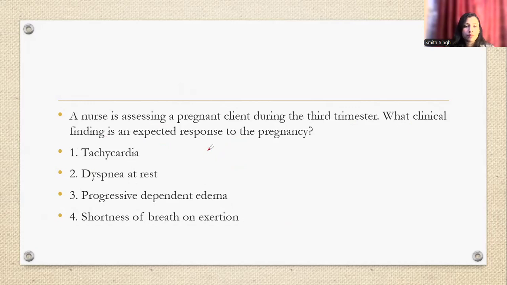Okay, good. So next question. A nurse is assessing a pregnant client during the third trimester. What clinical finding is an expected response to the pregnancy?